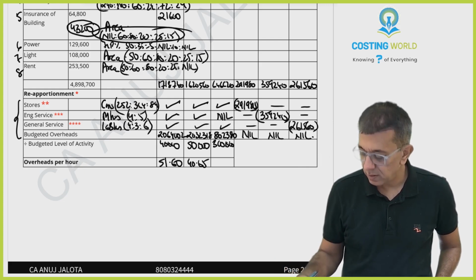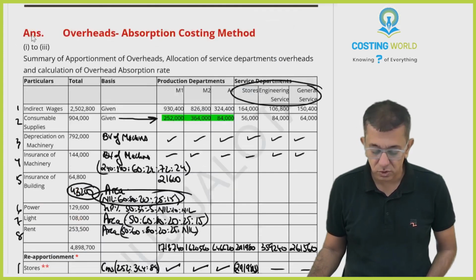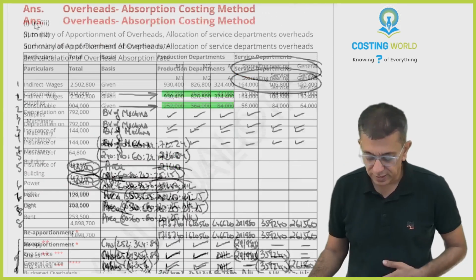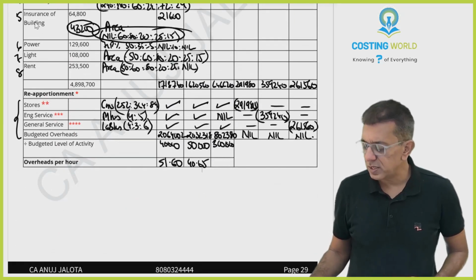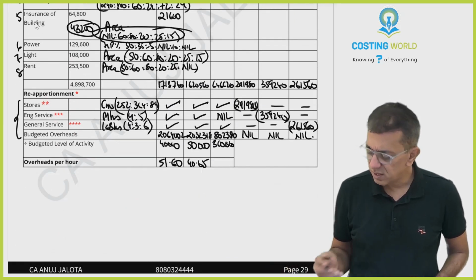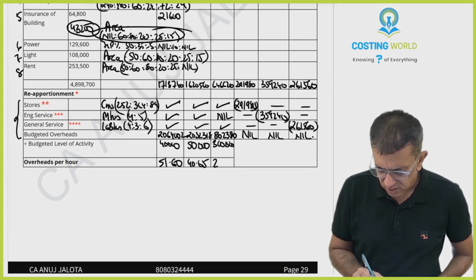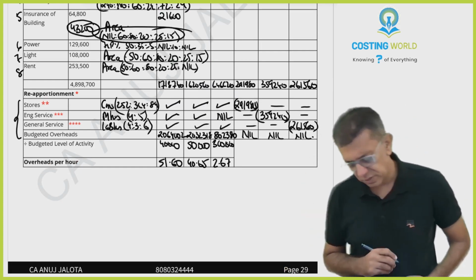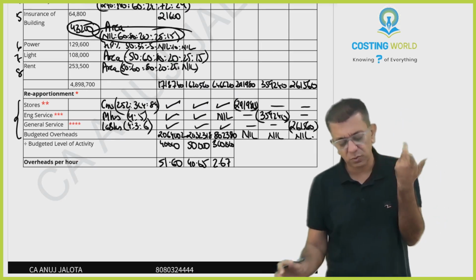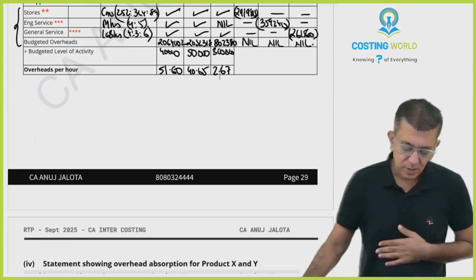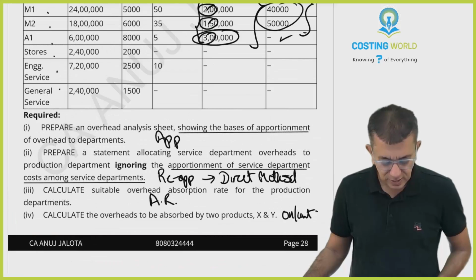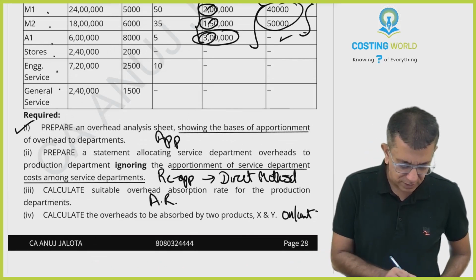The last one: 8,02,380 divided by 3 lakh hours. It was 3 lakh hours, no? Yes, 3 lakh hours. This is 2.6746. So I'll take that as 2.67 only, because the next number is 4. That's it about this question. I guess this finishes your part 1, part 2, part 3.